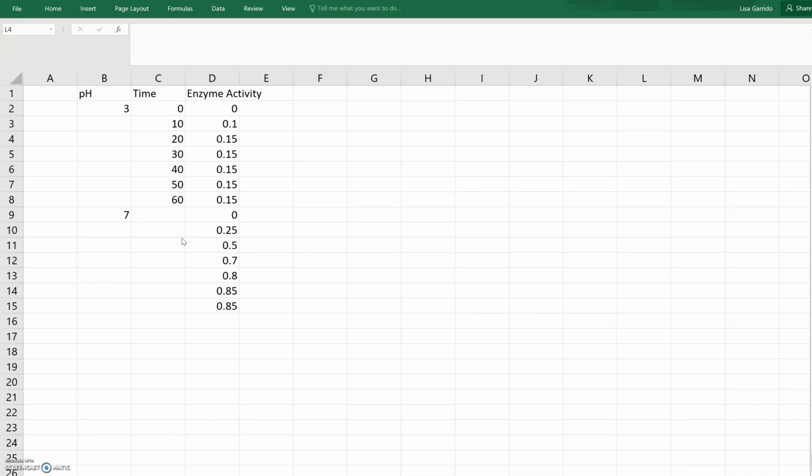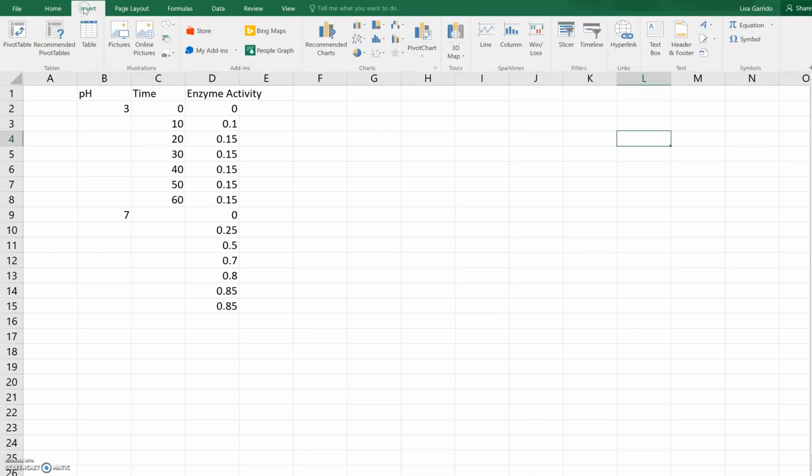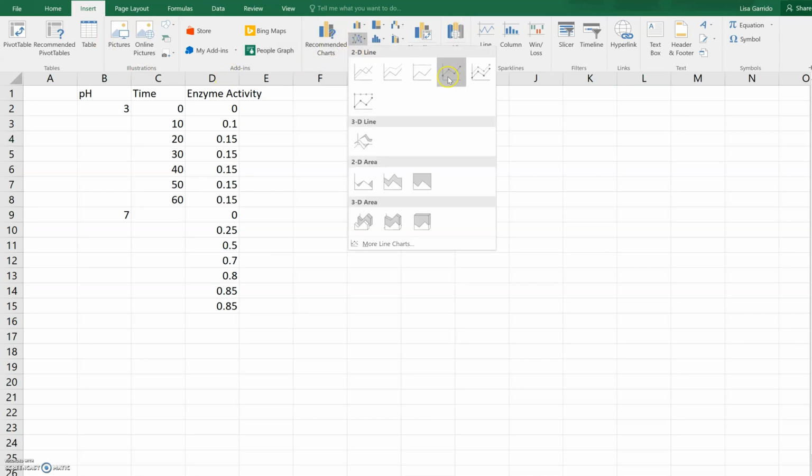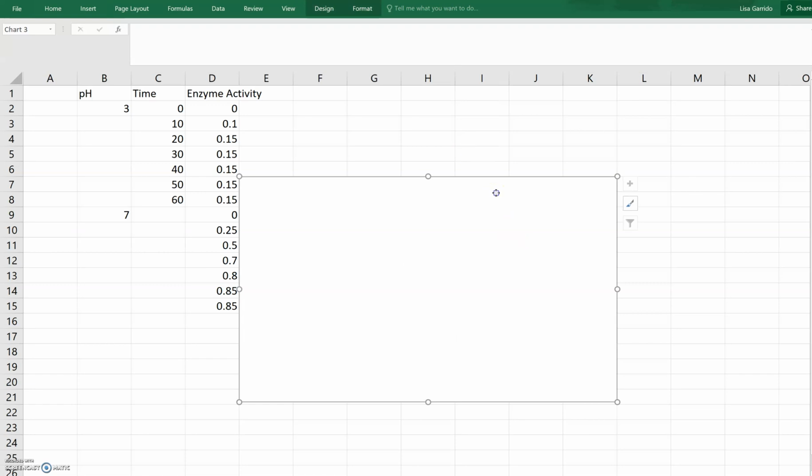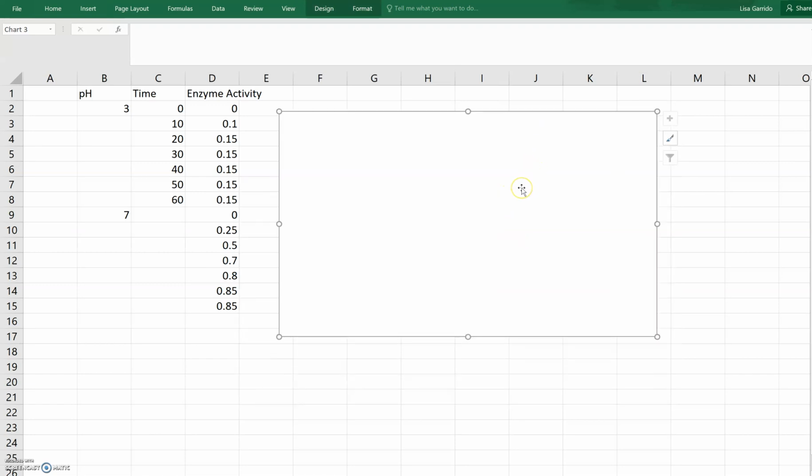And so let's say we were running an experiment and we were watching the change of enzyme activity with respect to pH and time. And so how we do this graph, we're going to go ahead and click at the top up here where it says insert. And then we want a line graph since time is involved. And now I have this box that has appeared with nothing inside.